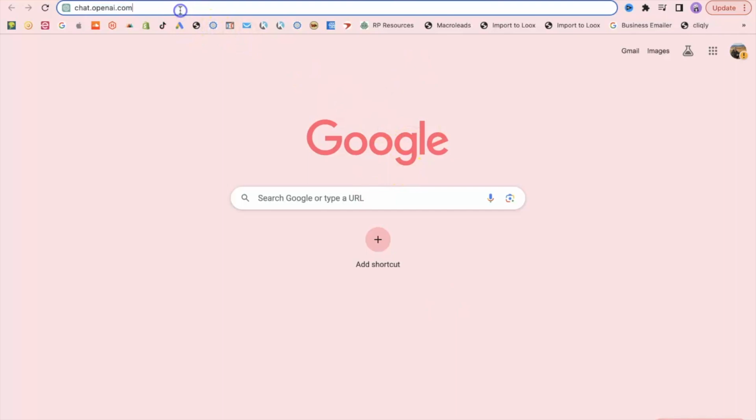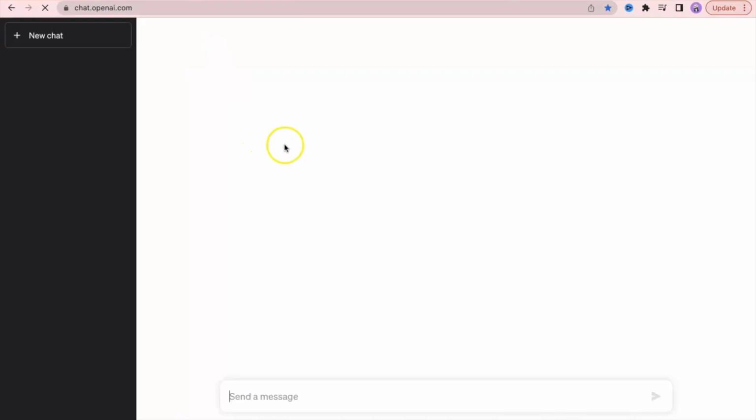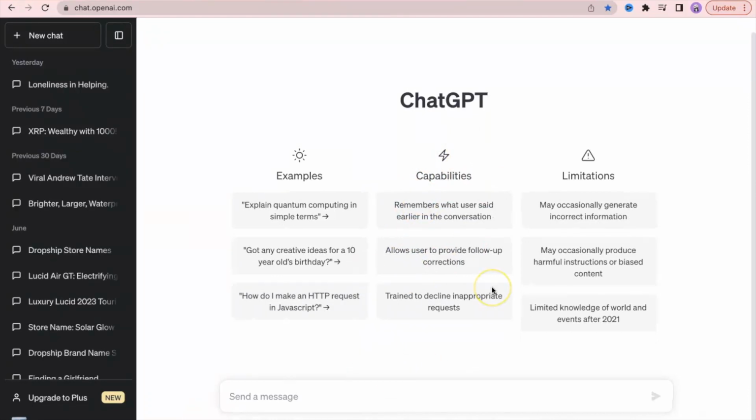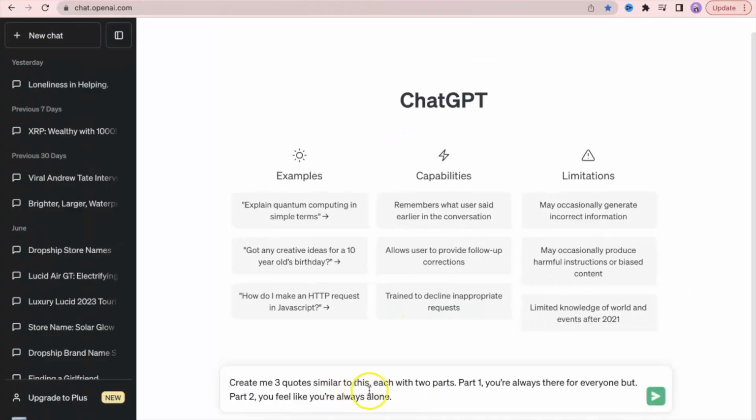Simply go to chat.openai.com, and typically it's going to ask you to log in and create a username. First off, I will start with GPT like this so it can generate me new quotes in the same sense of style that I'm looking to do. So what we're going to write is, create me 3 quotes similar to this, each with 2 parts. Part 1, you're always there for everyone, but part 2, you feel like you're always alone.